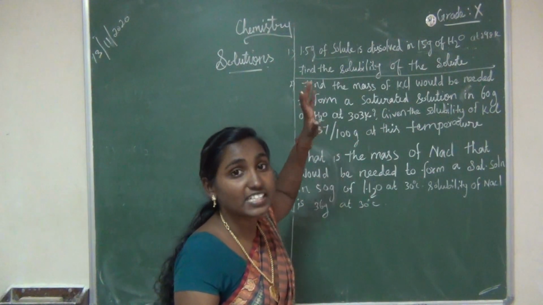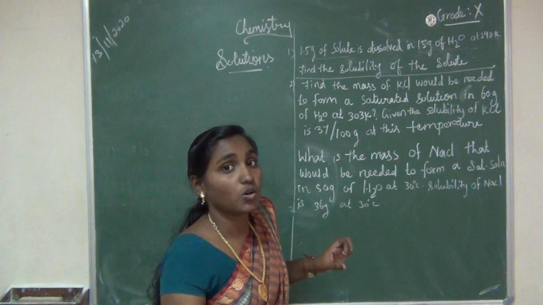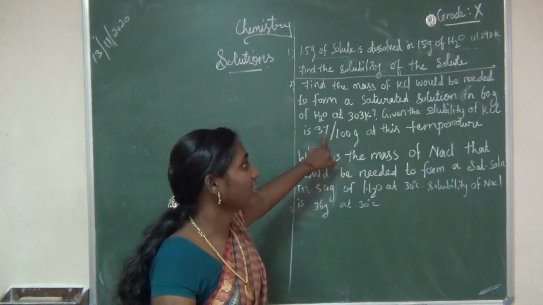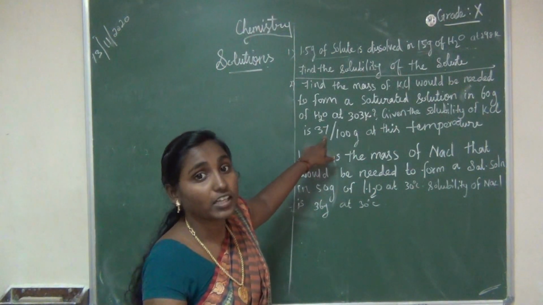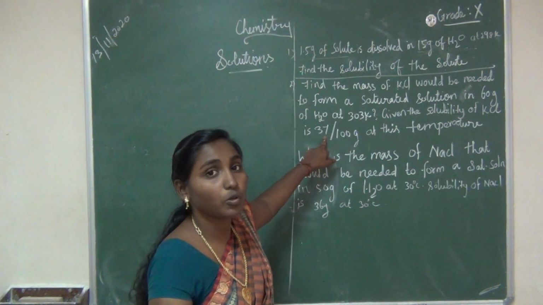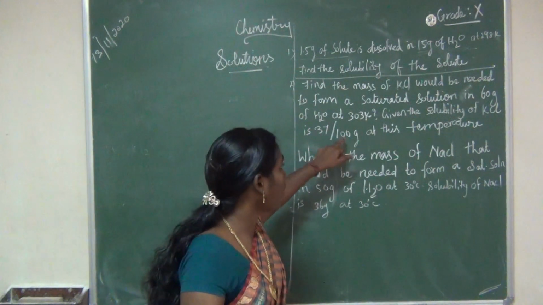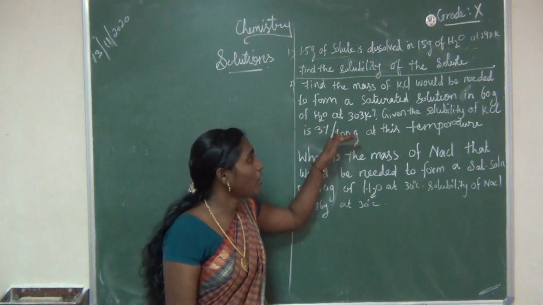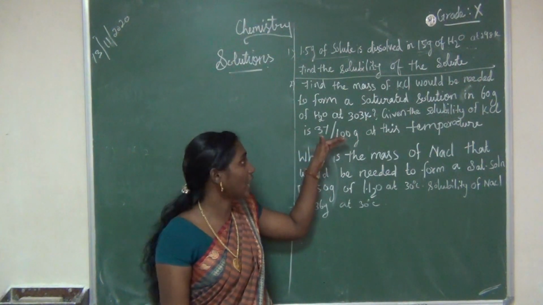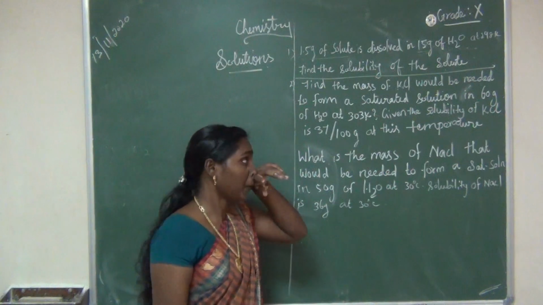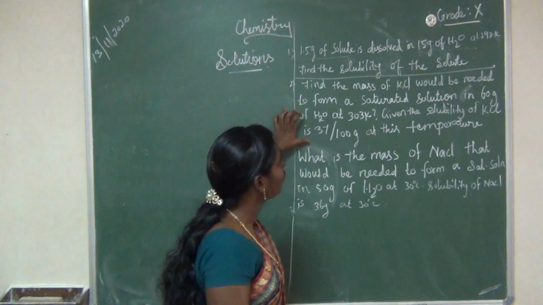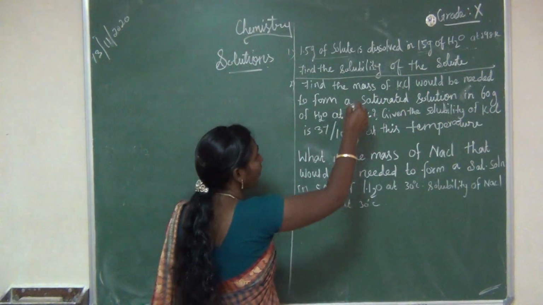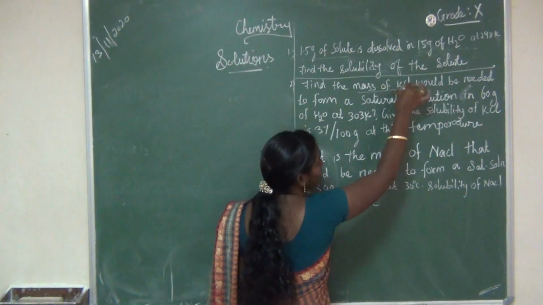On that day we studied some saturated values, right? 100 gram of water can dissolve 37 gram of potassium chloride. If you take common salt, sodium chloride, 100 gram of water can dissolve 36 gram of sodium chloride. Here 100 gram of water can dissolve 37 gram of potassium chloride. So we need to find the mass of potassium chloride.